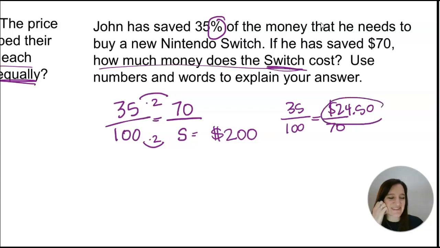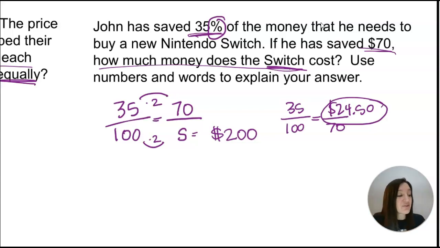And you would want to say that the Switch is $24.50. No. And that would clue you in. Hold on, Switches are way more expensive than that. If he's already saved $70 and that's not even half of what he needs, there's no way that Switch costs $24.50. So then you can be like, oh, I think that 70 is not the whole, the 70 is the part. And then you could redo the problem to get the answer.